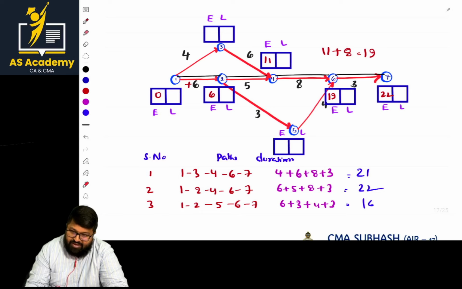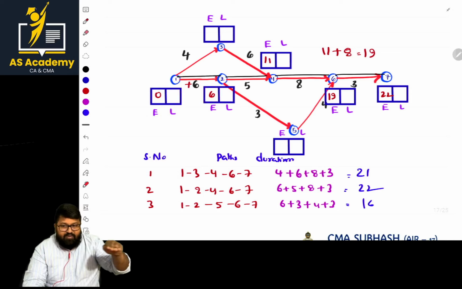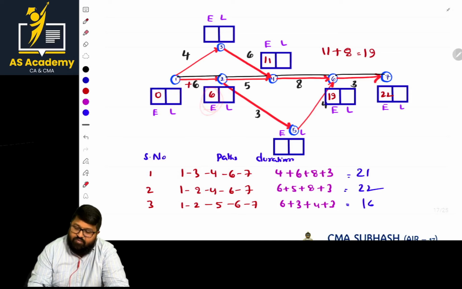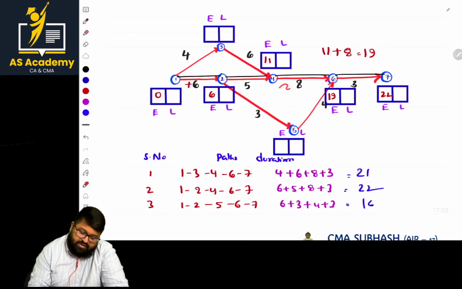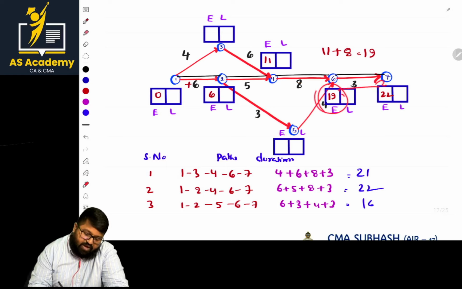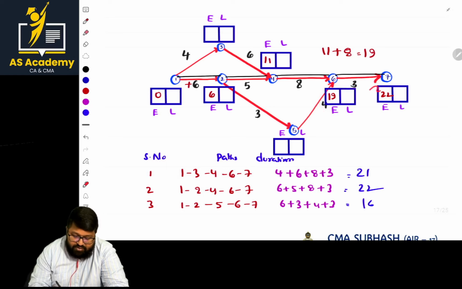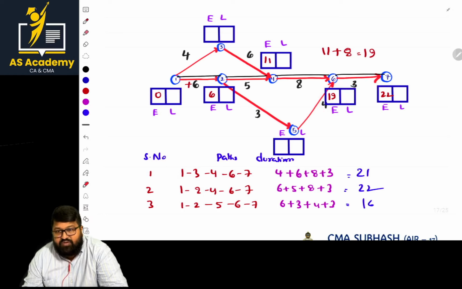Again, I'm repeating how to calculate the E value. For the starting event it's 0. To that we add the duration, and we get the value 6, completing the critical path. Next, 6 plus 5, 11. At this point there are two paths; wherever we get the highest value for E, that value is taken. Next, 11 plus 8, 19. This is one way and this is another way: 19 or 13, whichever is highest, 19. At this point we add 19 plus 3, so whatever duration is mentioned, we add to that. Is it clear?